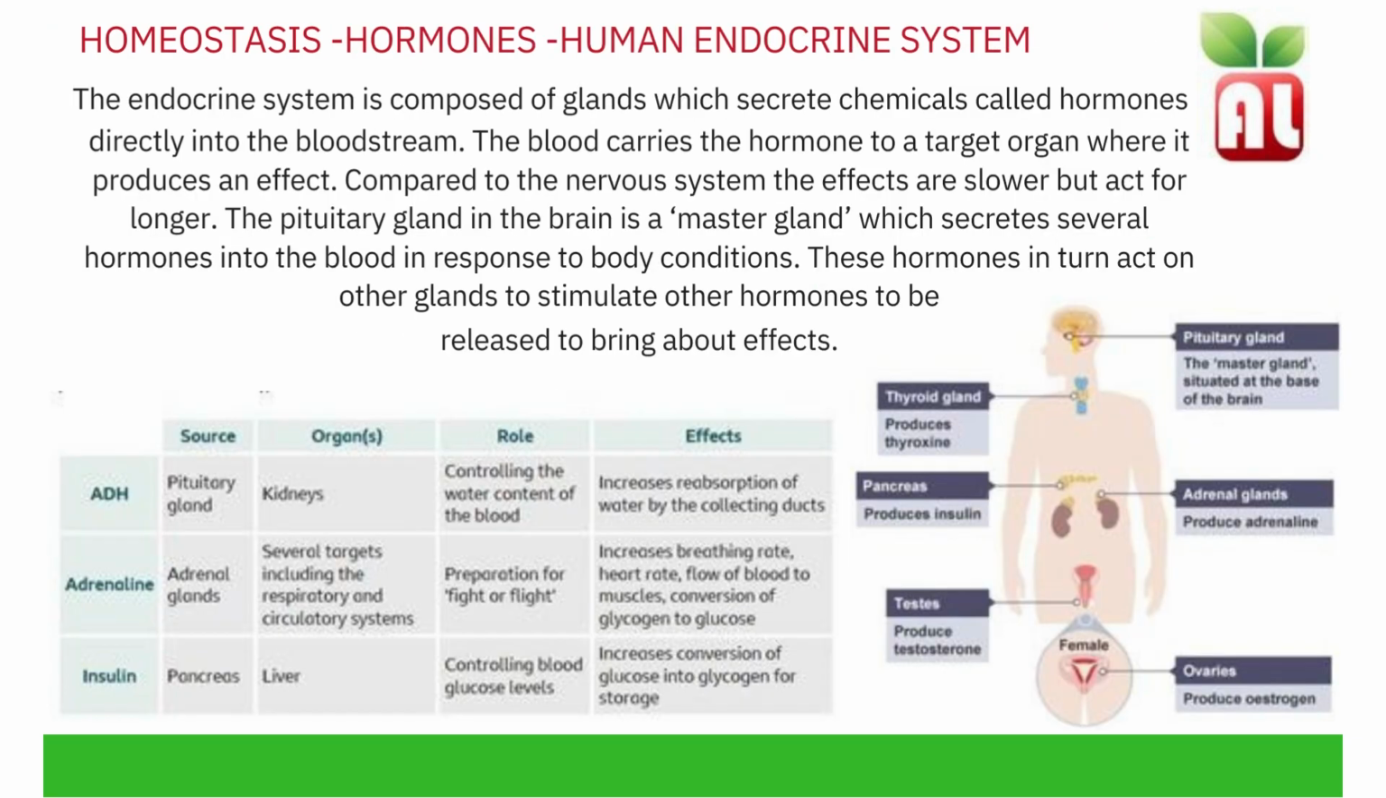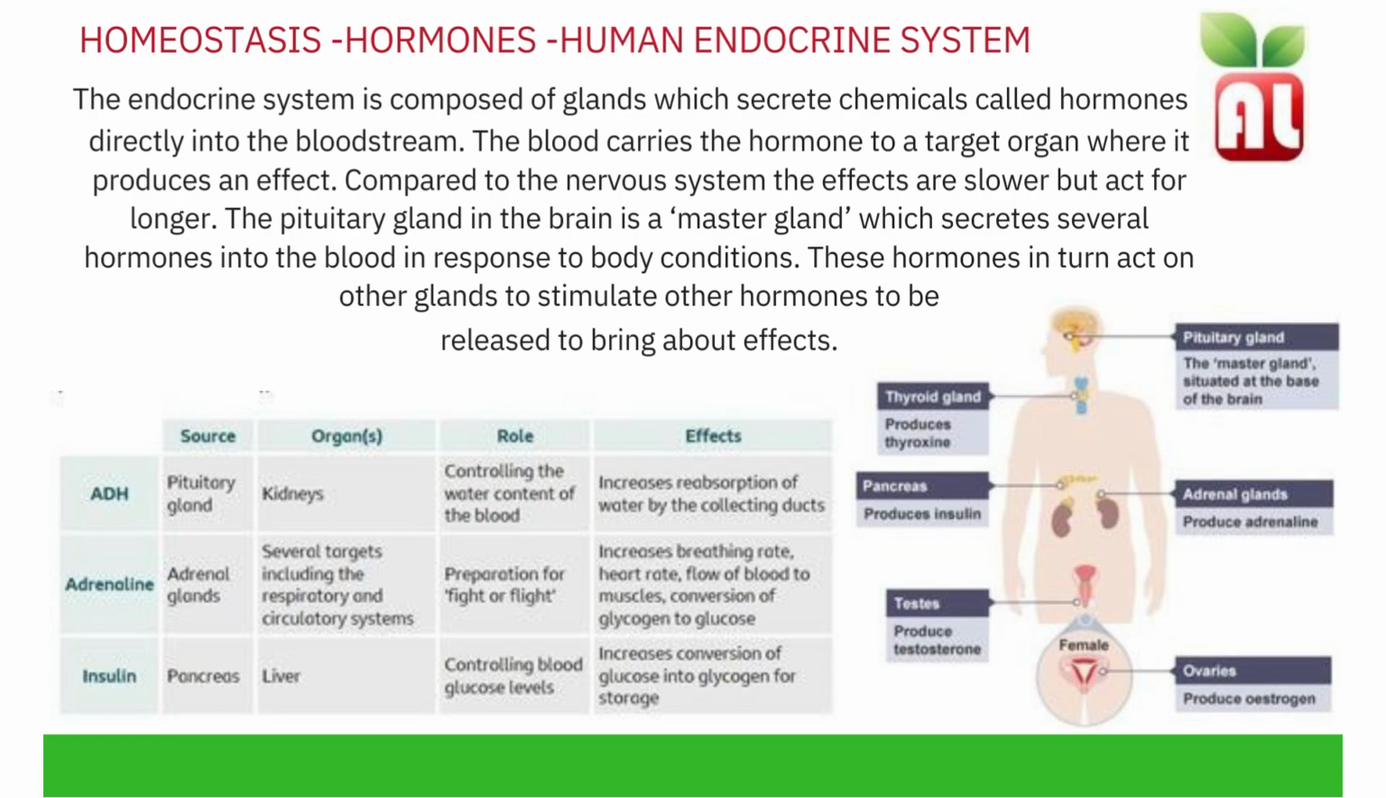The human endocrine system. The endocrine system is composed of glands. Glands secrete chemicals called hormones directly into the bloodstream. The blood carries the hormones to a target organ where it produces an effect. Compared to the nervous system, the effects are much slower but act for longer.